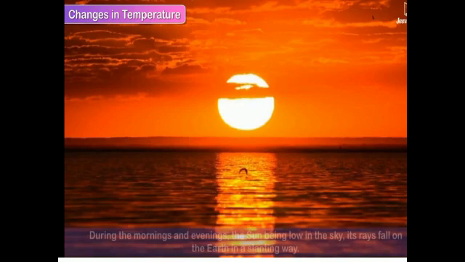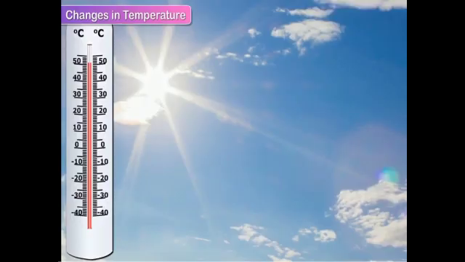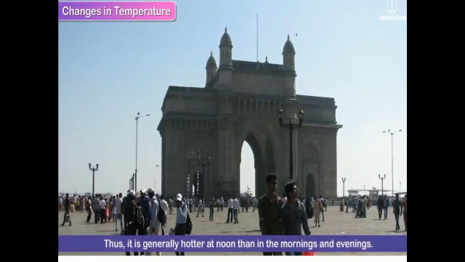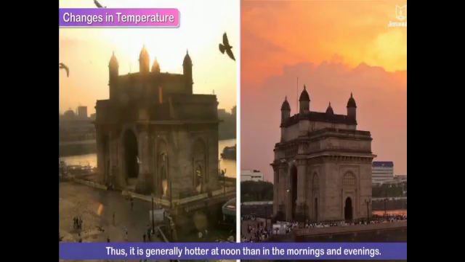So, noon is the hottest part of the day. But during morning and evening, the sun is low in the sky and the rays are slanting. So, it is not so hot during morning and evening. Thus, it is generally hotter at noon than in the morning and evening.